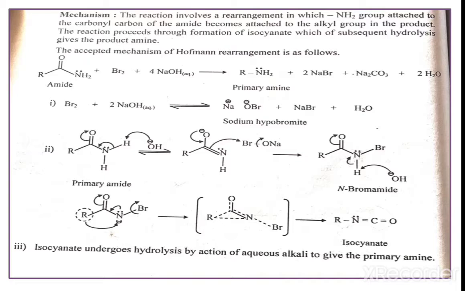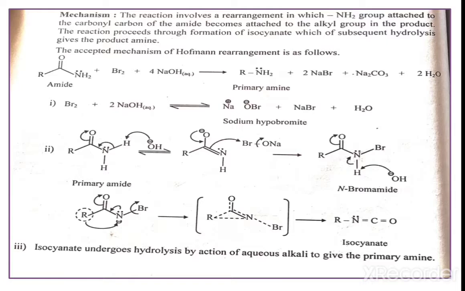In the mechanism, the reaction involves a rearrangement in which the NH2 group attached to the carbonyl carbon of the amide becomes attached to the alkyl group in the product. That means in the starting material, the NH2 group is joined to the carbonyl carbon, and after performing the reaction, the NH2 group is joined to the alkyl group. This is the main difference.